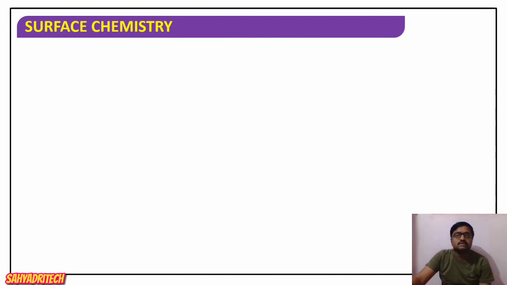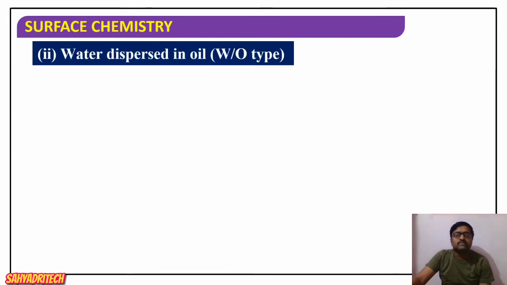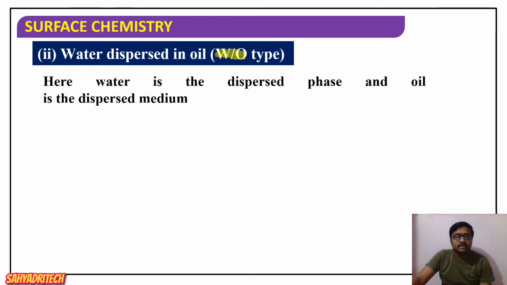The second type of emulsion is water dispersed in oil, the water in oil type, W/O. Here, water acts as the dispersed phase and oil acts as the dispersion medium.